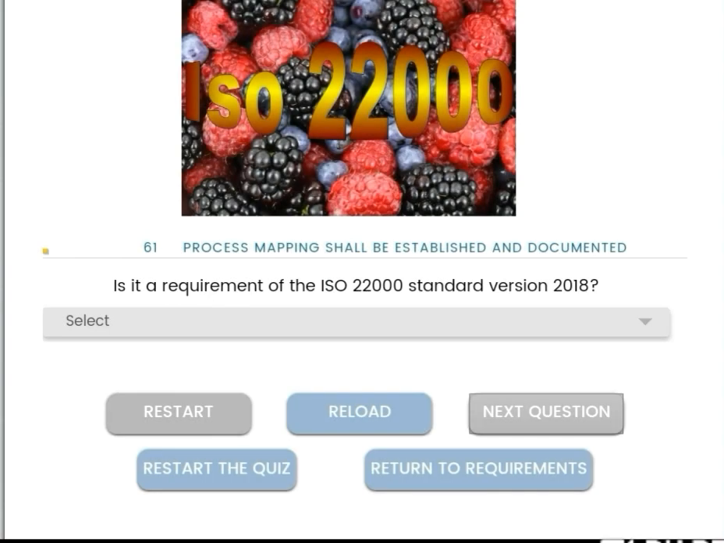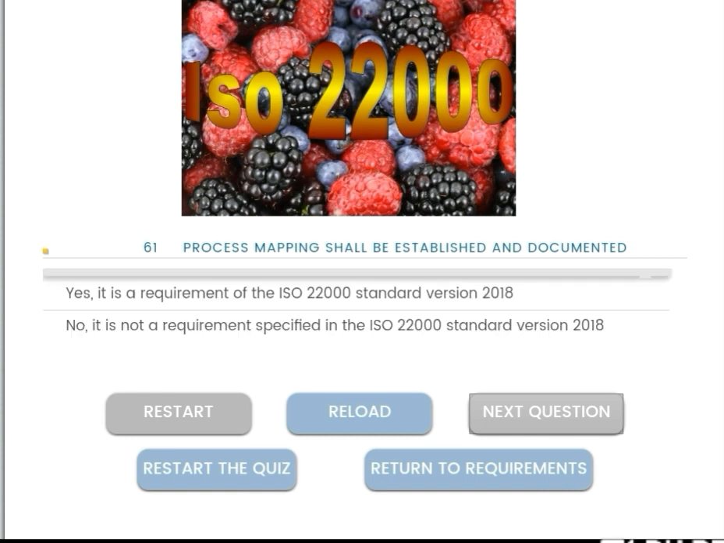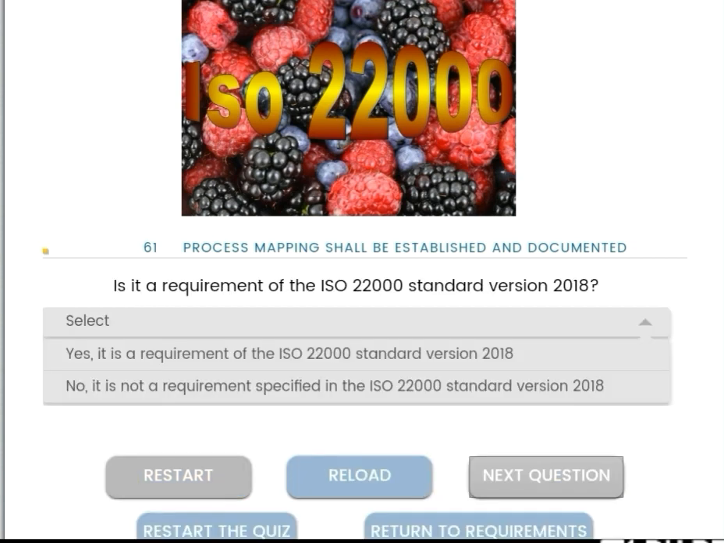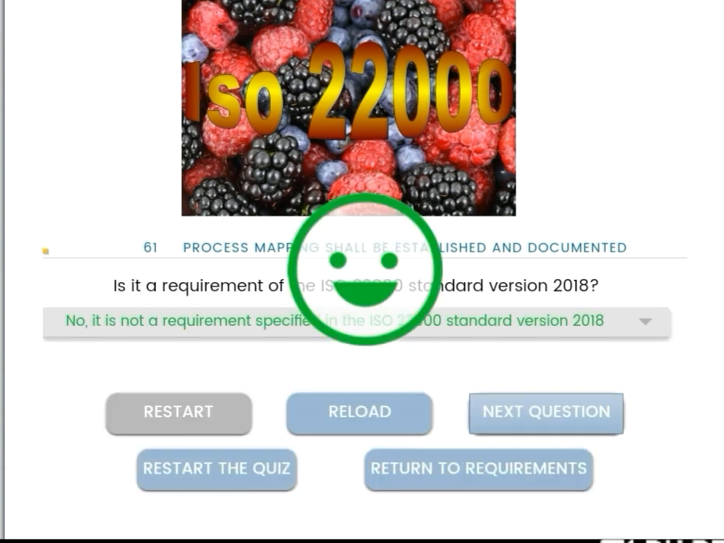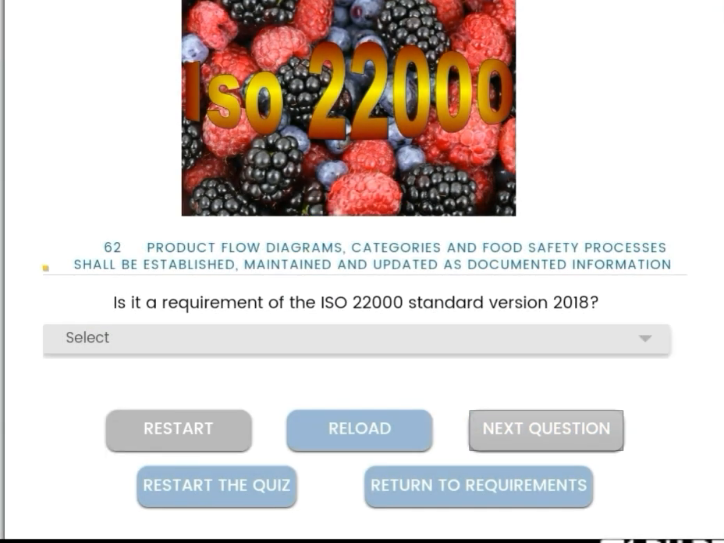Next, process mapping shall be established and documented. Is it a requirement of the ISO 22000 version 2018? No, it is not a requirement specified in the standard version 2018.